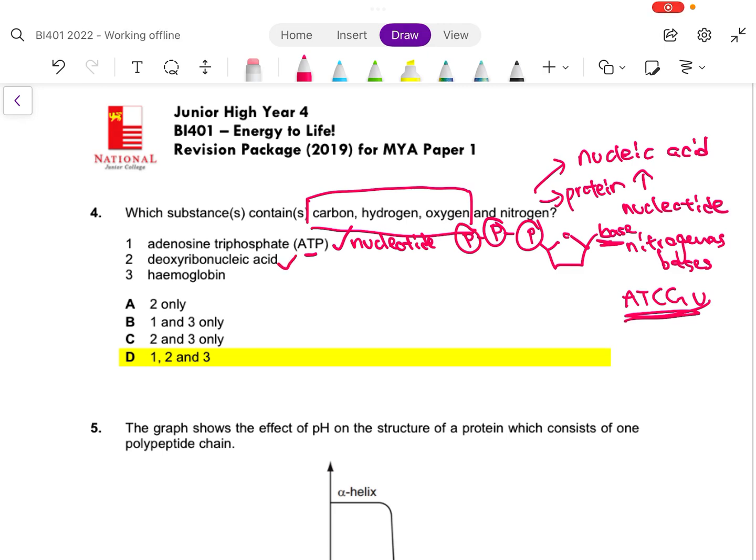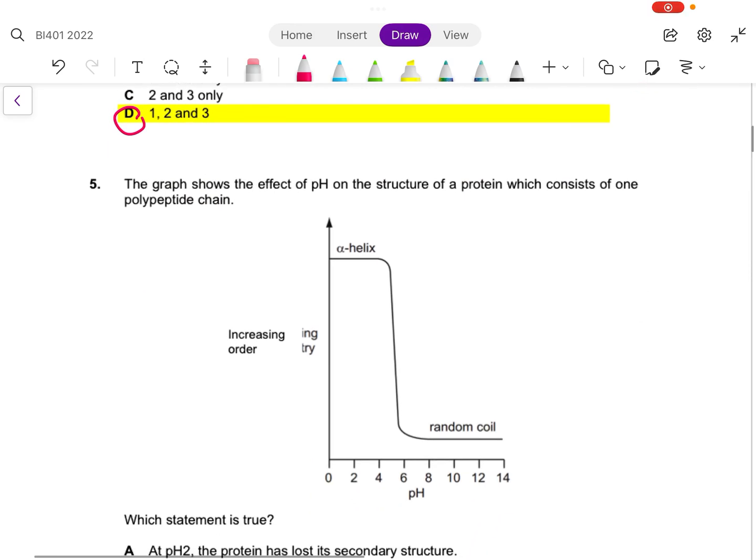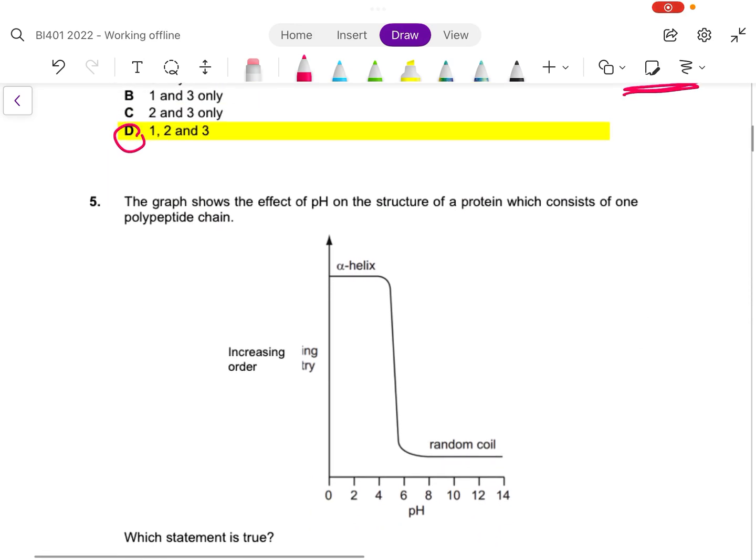Okay, 2, deoxyribonucleic acid. This one, DNA, it comes with nitrogen, yes, in all the bases. Last but not least, 3, hemoglobin. Hemoglobin is a protein, so proteins will have nitrogen. And the best answer is D. Now let's look at question 5.